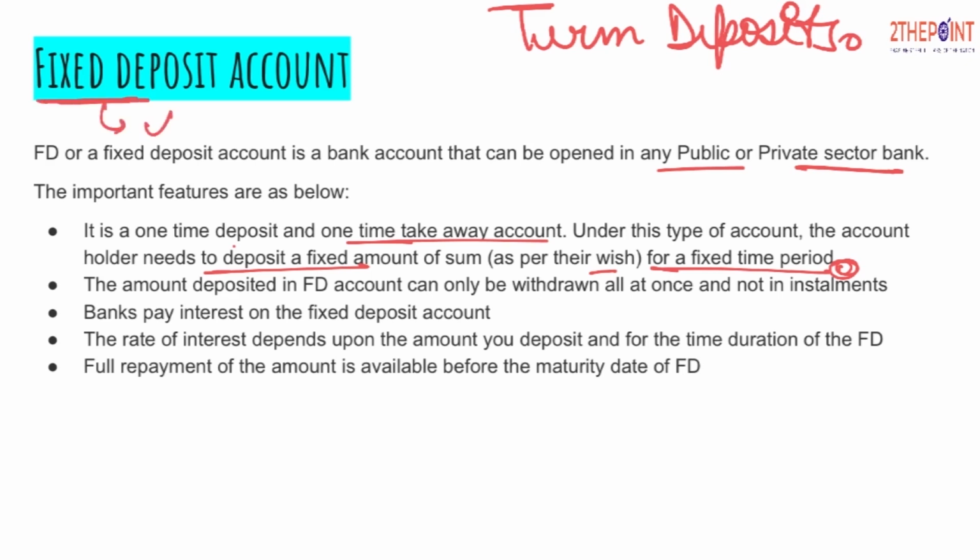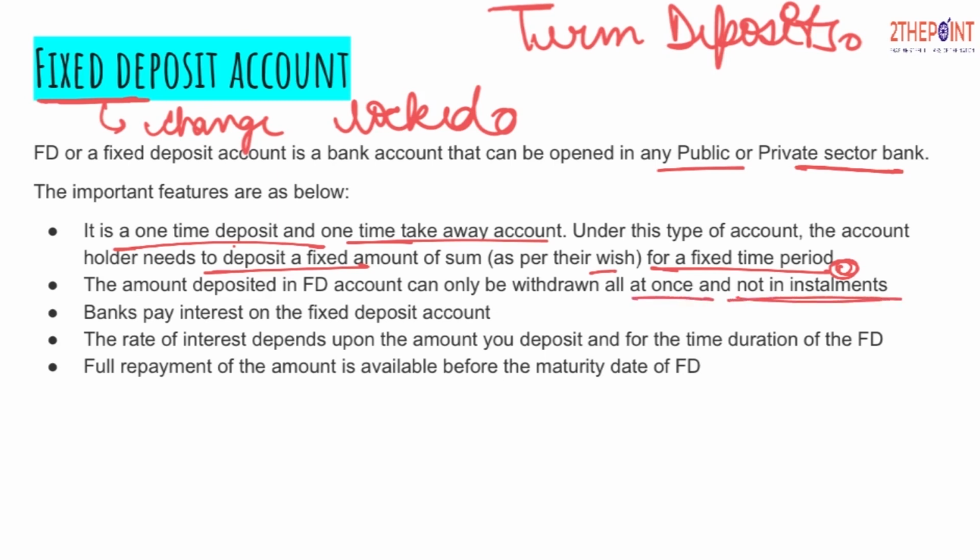You cannot change it. It is locked for a period of time, and that is why it is a one-time deposit. All the money you deposit at one go, and you withdraw all the money at one go. The amount deposited in an FD account can only be withdrawn all at once and not in installments. Do banks pay interest on the fixed deposit money? Yes, because you are parking your funds with the bank for a certain period of time, and using those funds, banks extend loans to people. It is using your funds, hence they will give you some return on it.